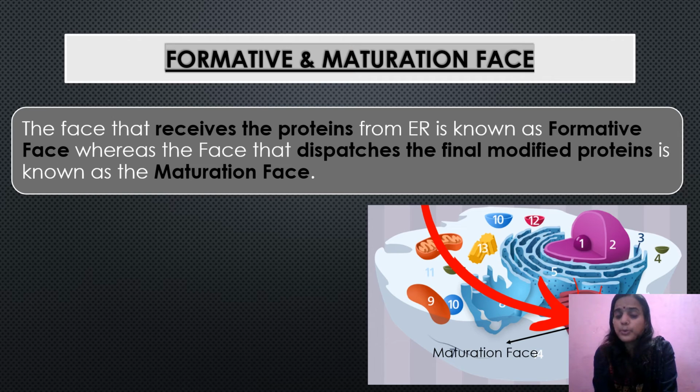Whereas the final proteins which have to be sent to the destination are sent from this phase. That is from the concave phase, which is also known as maturation phase. That's why this phase is also known as maturation phase. I suppose you all have understood this. Same thing is written here in this slide also: the phase that receives the proteins from ER is known as formative phase, whereas the phase that dispatches the final modified proteins is known as maturation phase. So this is about the polarity of the Golgi complex.